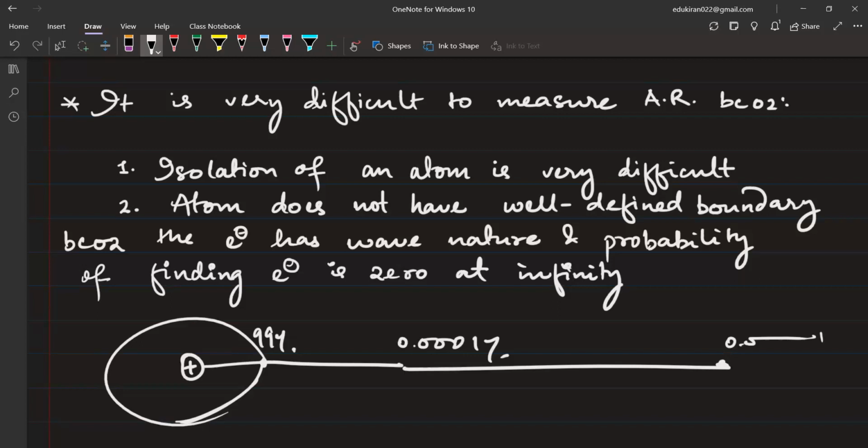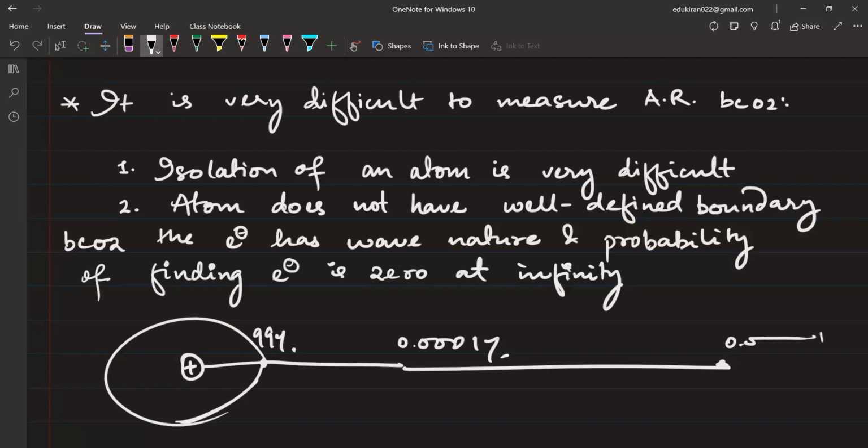This second problem will only be there if we are able to overcome the first problem, the isolation of an atom. First of all, that is also difficult. We cannot isolate an atom. Even if we suppose theoretically we did it, how can we define the boundary of an atom when the electron has wave nature and can be present here with a 0.00001% chance?